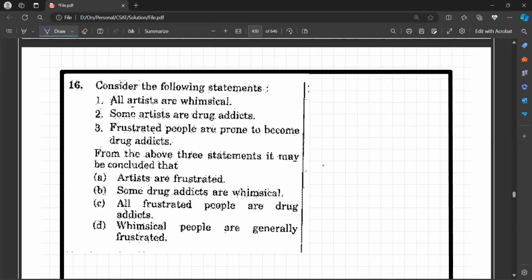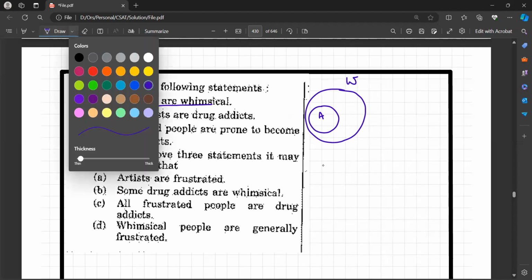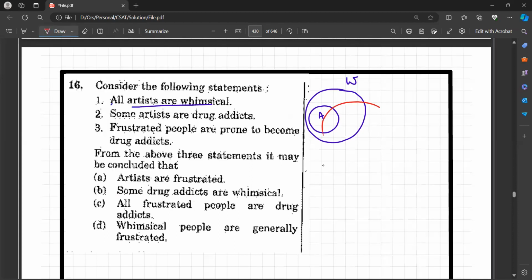Consider the following statements. All artists are whimsical. So this will be artist. All artists are whimsical. Some artists are drug addicts. So that means the diagram will go like this. Some artists are drug addicts.